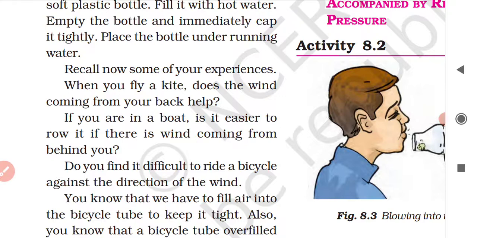While rowing a boat in the lake, we find it easier to row the boat forward if the wind is coming from behind us. This is because the blowing wind exerts pressure on the boat and also on the person sitting in the boat. So this blowing wind will exert pressure in the direction of the motion of the boat, and it helps it to move forward.